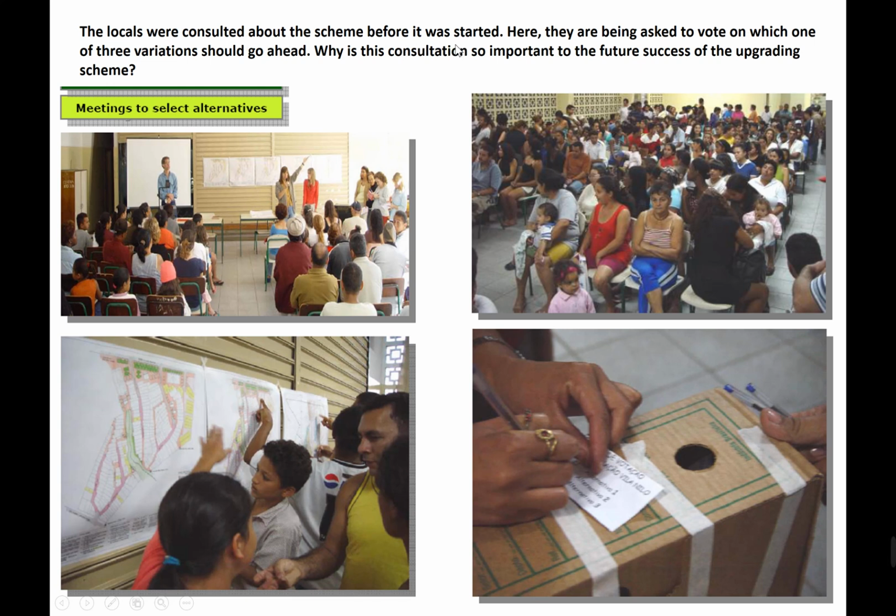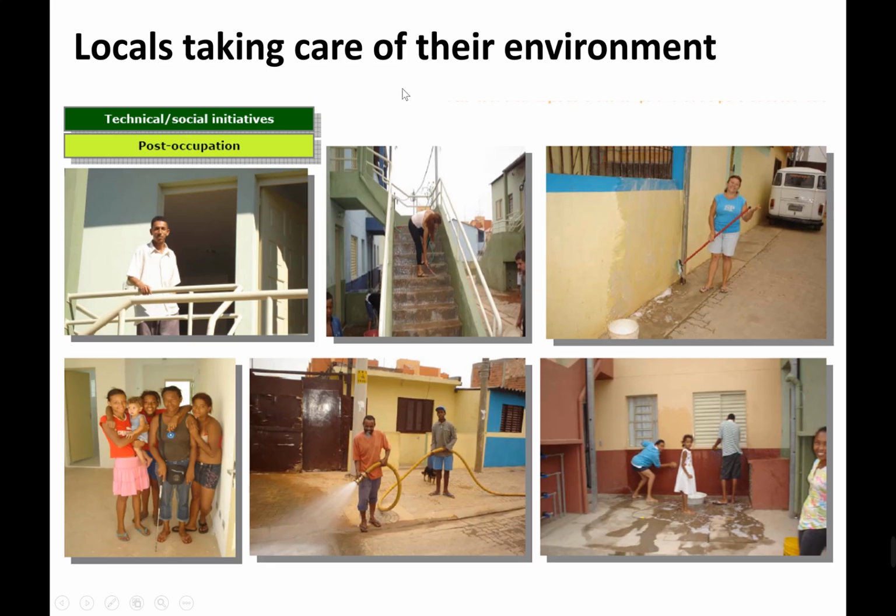So previously, when they tried to improve the favelas, it didn't work because they didn't involve the favelados, so the people who lived there. So in this case here, what they did is they organised community schemes. They got the residents involved, and it was much more successful at tackling the problem of overpopulation because the locals are consulted and they get a vote on what changes are to be made and what best suits them. So it's a consultative approach to upgrading. The government will supply the materials, but the residents themselves take control, and this means that they're buying into it and that there's much more chance of success in the future.